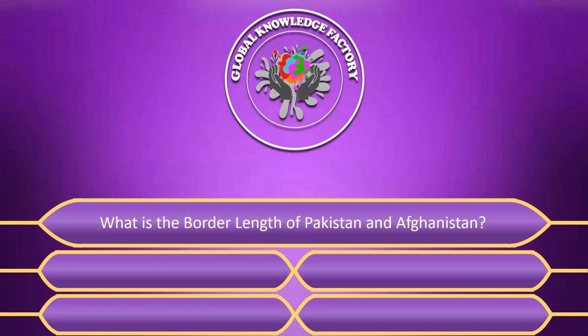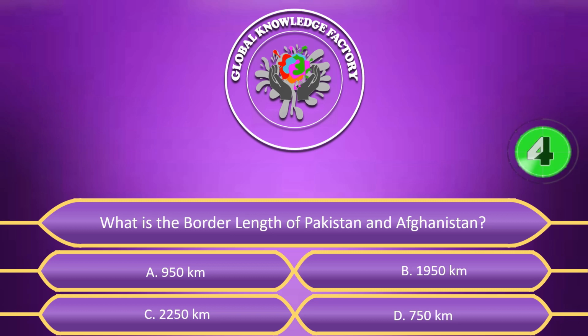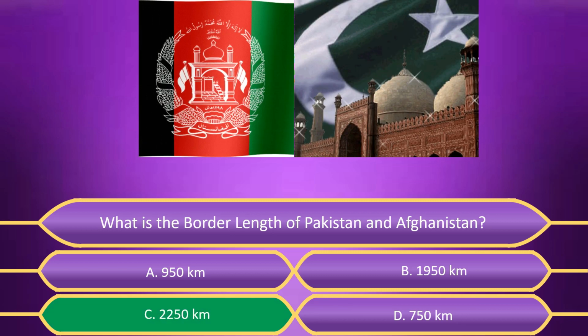What is the border length of Pakistan and Afghanistan? A. 950 kilometers, B. 1950 kilometers, C. 2250 kilometers, D. 750 kilometers. Answer is C. 2250 kilometers.